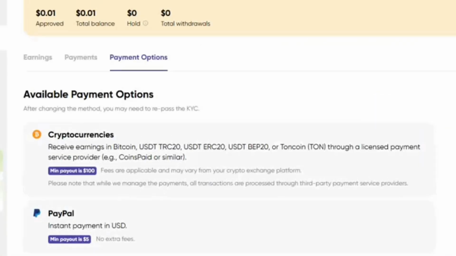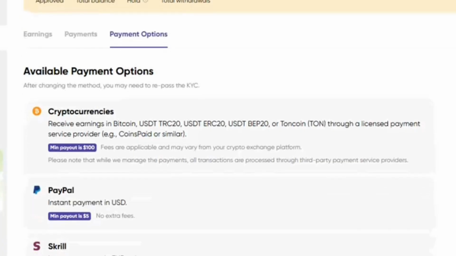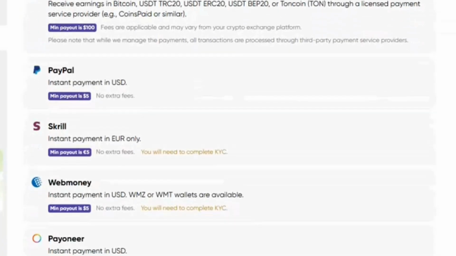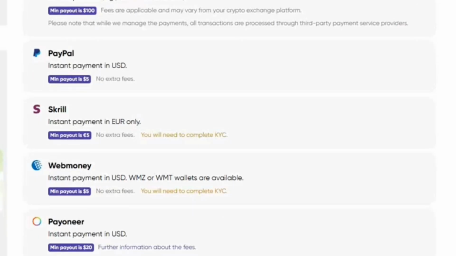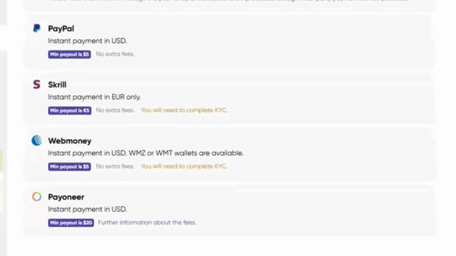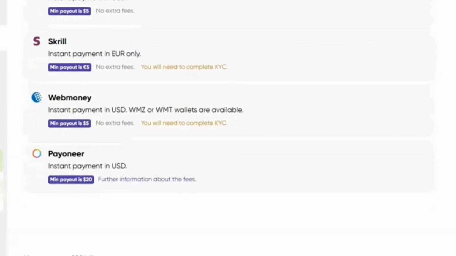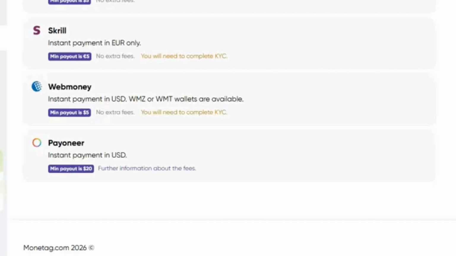One thing I love about Monetag is it's got manifold options via which you can actually withdraw. There's PayPal, USDT, ERC20, USDT BEP20. You can also use PayPal. You can use Skrill, WebMoney, as well as Payoneer. There are manifold methods via which you can actually withdraw your earnings, so no need to worry.